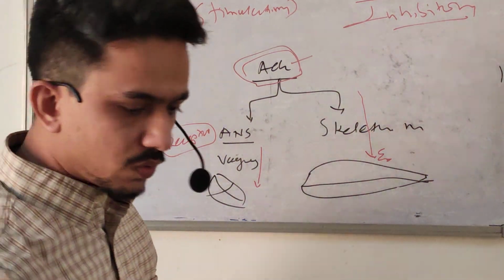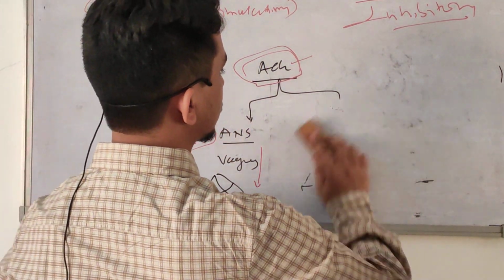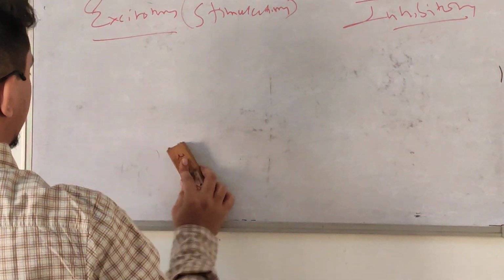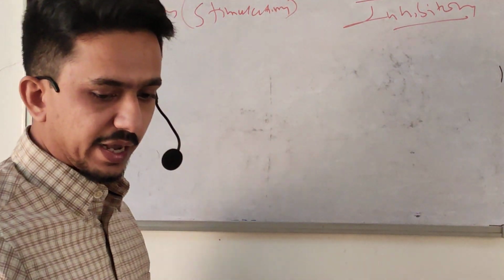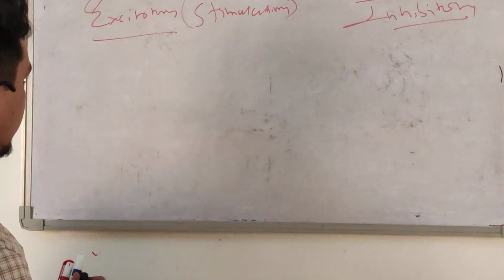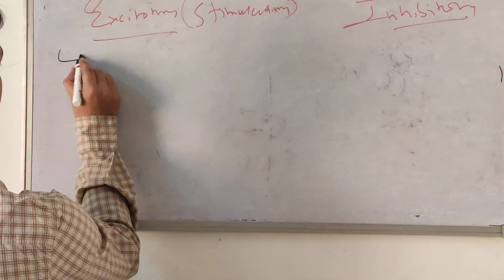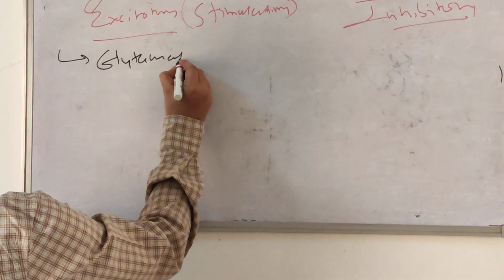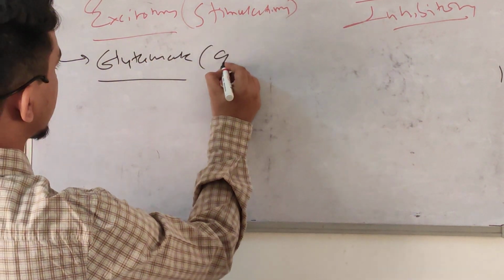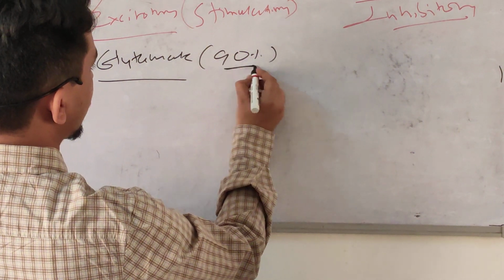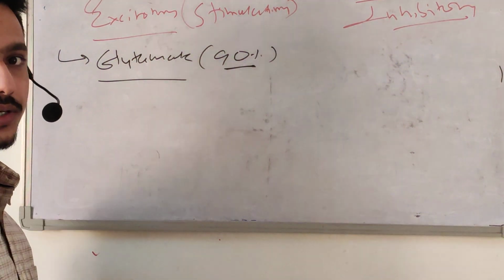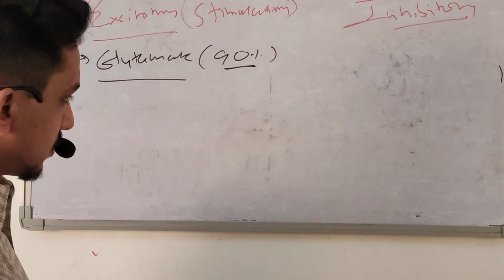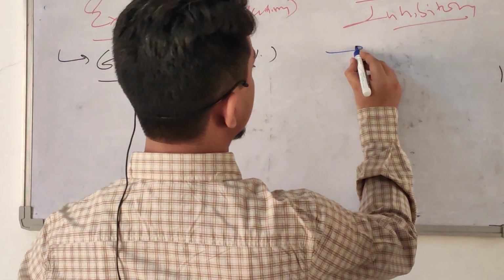But some neurotransmitters are strongly excitatory in nature, and some are inhibitory. Glutamate is the most prevalent excitatory neurotransmitter. It acts in 90% of the central nervous system as excitation, stimulation, while the most prevalent inhibitory neurotransmitter is GABA.